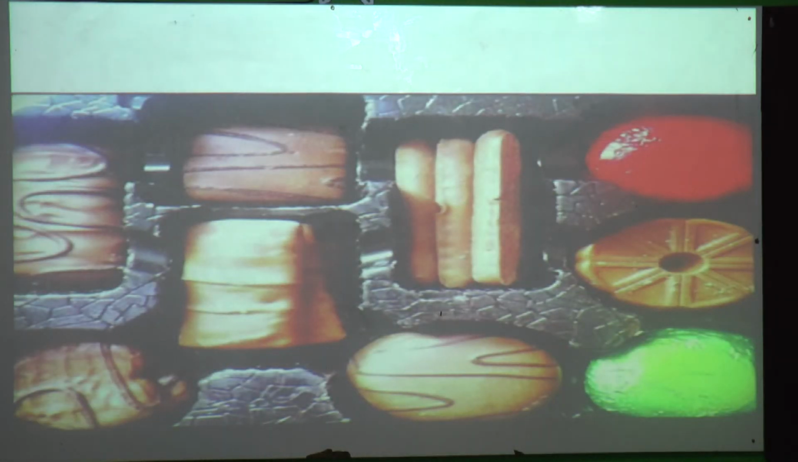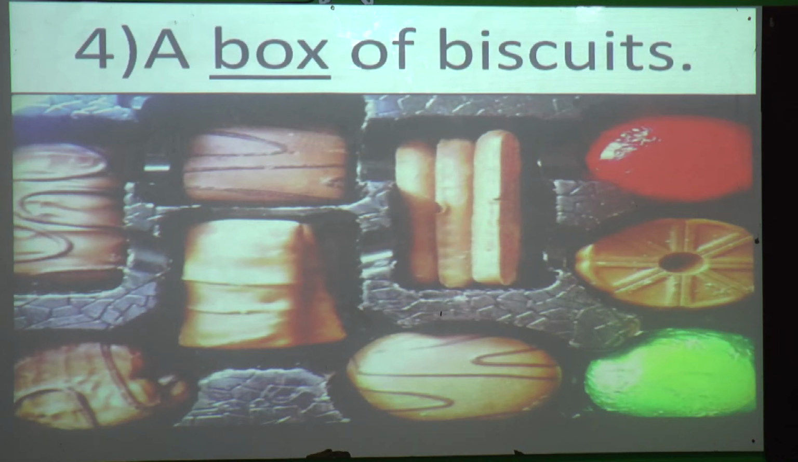Now what can you see over here, students? Yes, it is biscuits. Yes or no? So for biscuits, what name will we give? They are in one box. So it's a box of biscuits. Understood, students? Okay, a herd of cows we have finished. School of fish we have finished. Army of soldiers we have finished. A box of biscuits. Next.